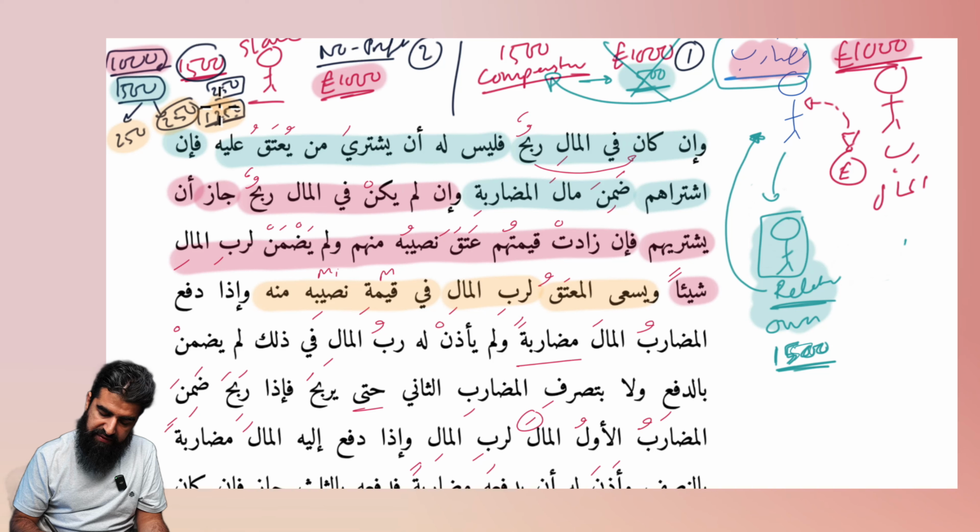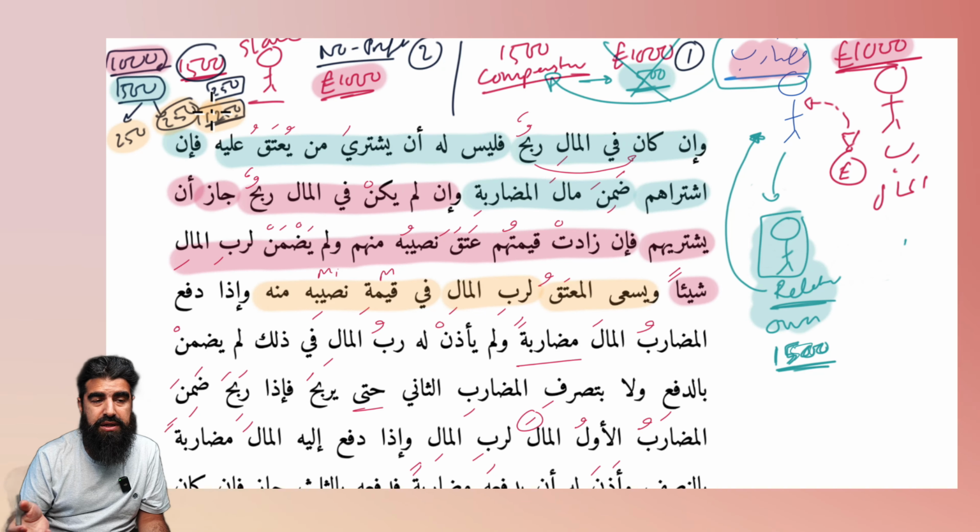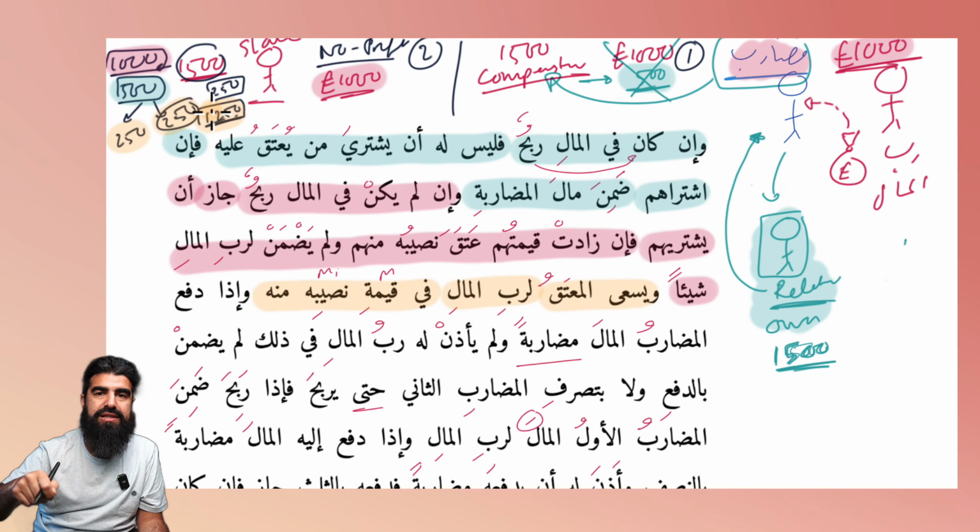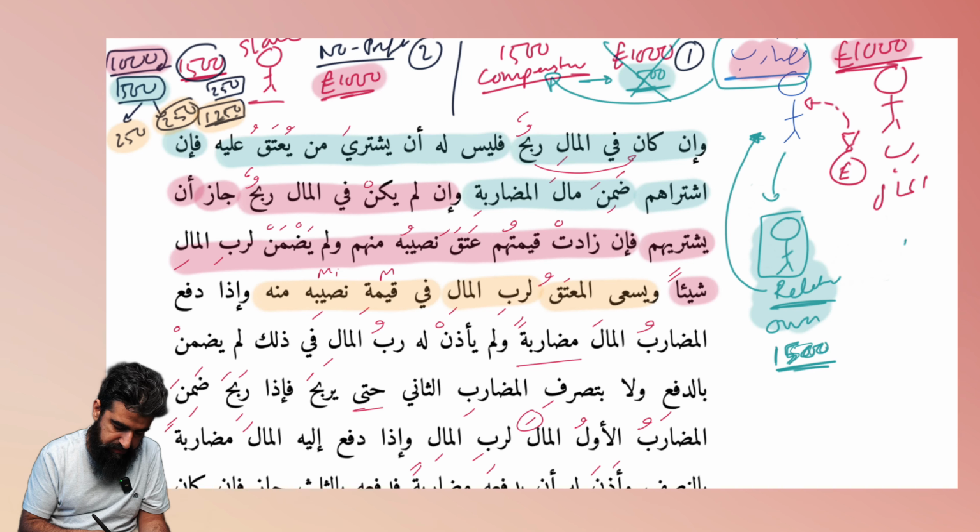And because this slave has gone free, Rabbul Mal is going to lose out on £1,250. So how do we now get him that money back? We're not going to get it from the mudarib because it wasn't technically his fault. We're going to get it from the slave. We're going to tell the slave, you're free now, but you have to work. You've got a debt to pay off. 1,250 goes back to that guy. Make sense? Inshallah. Okay, next.